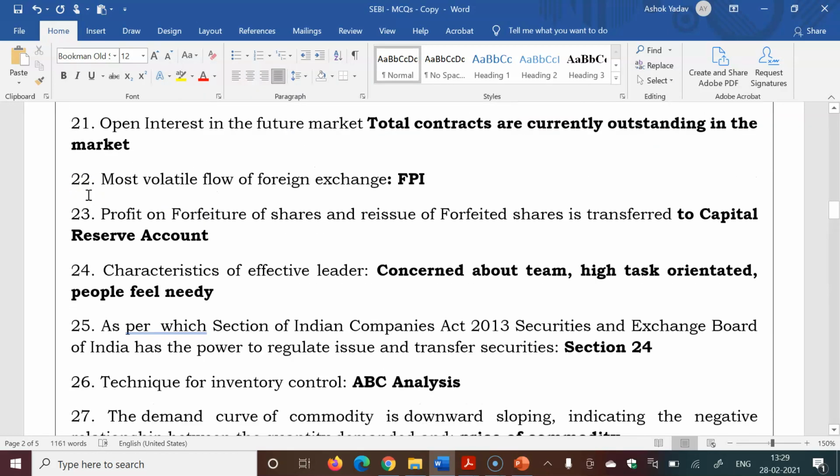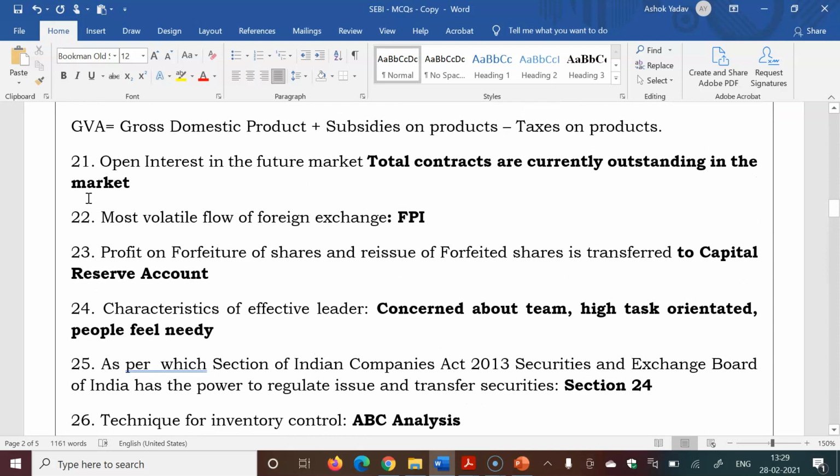So next question is, open interest in the future market is total contracts currently outstanding in the market. Most volatile flow of foreign exchange. Next question. For portfolio investment, you may have heard many times in the news that FPIs have withdrawn the money from the market, and this was the right answer.